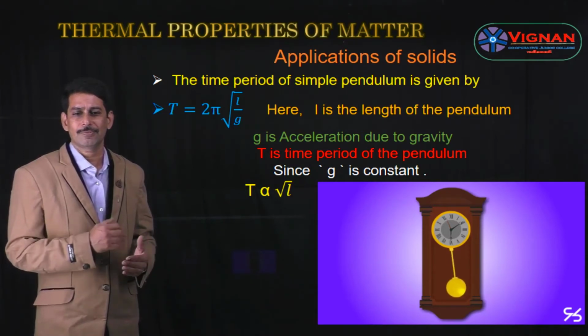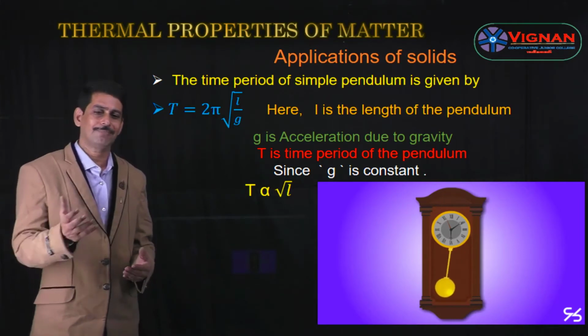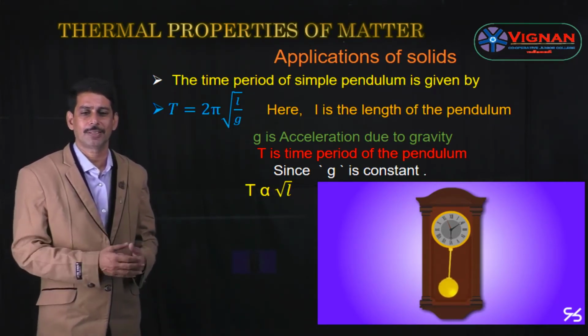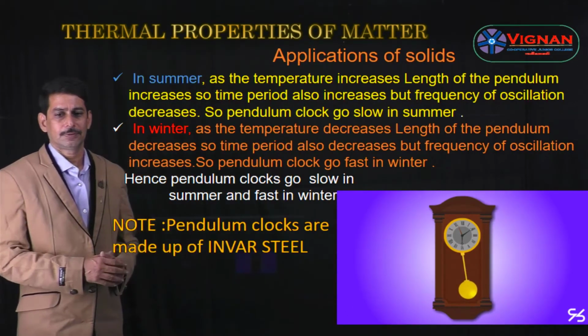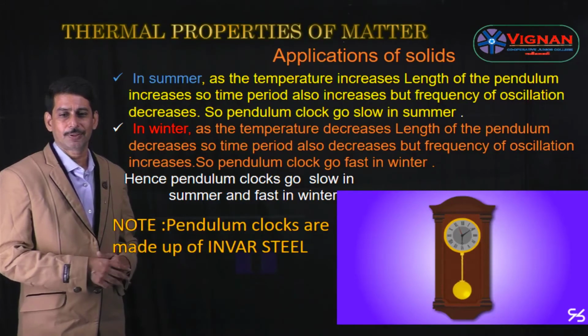What happens if we increase the temperature, that is, in summer, what happens to the time period, and in winter, when the temperature decreases, what happens to the time period? Let us see. T proportional to root L, so the time period mainly depends upon the length of the pendulum.